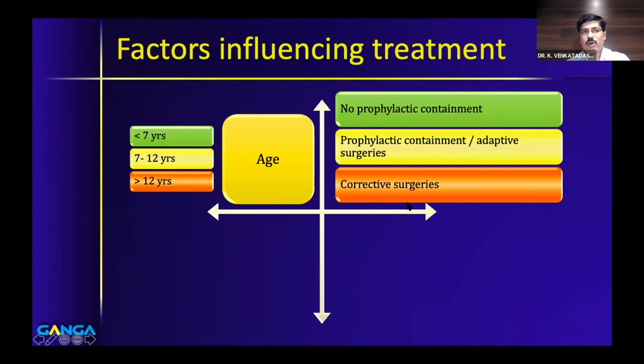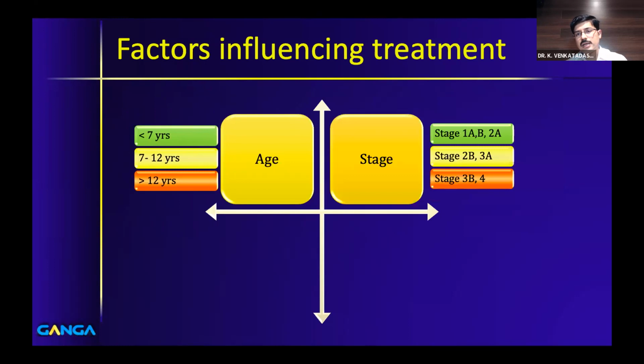And you have to remember that we are not talking about late or very late onset Perthes, also called adolescent Perthes, which can present after 12 years also. So this is just an outline for you to understand. Less than 7 years, there is no indication for prophylactic containment. 7 to 12 years, there is an indication to do prophylactic containment, and more than 12 years, generally we do corrective surgeries.